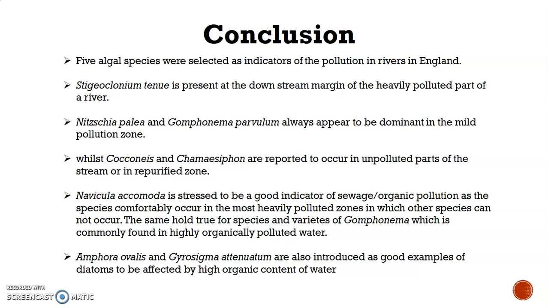Navicula accomoda is stressed to be a good indicator of sewage, as the species comfortably occurs in the most heavily polluted zone. Amphora ovalis and Gyrosigma attenuatum are also introduced as good examples of diatoms to be affected by high organic content of water.